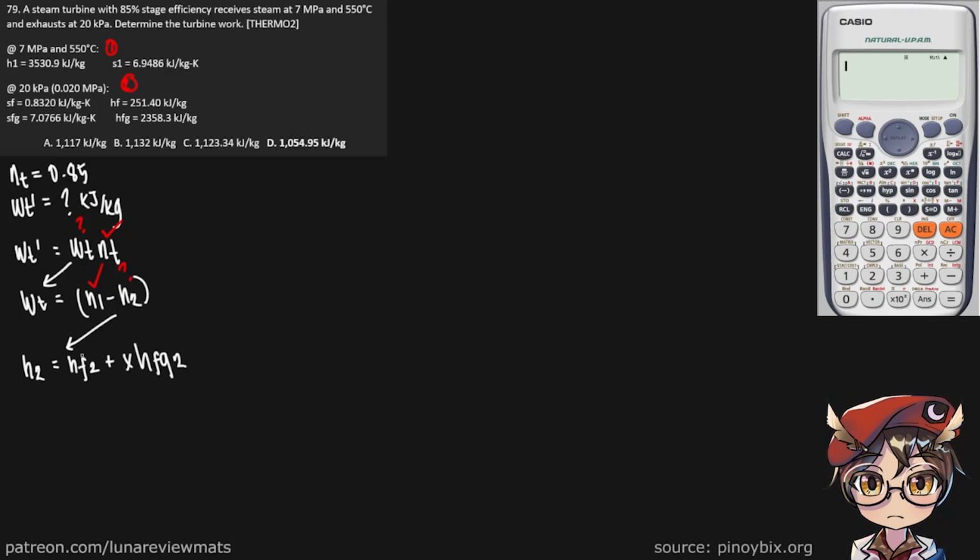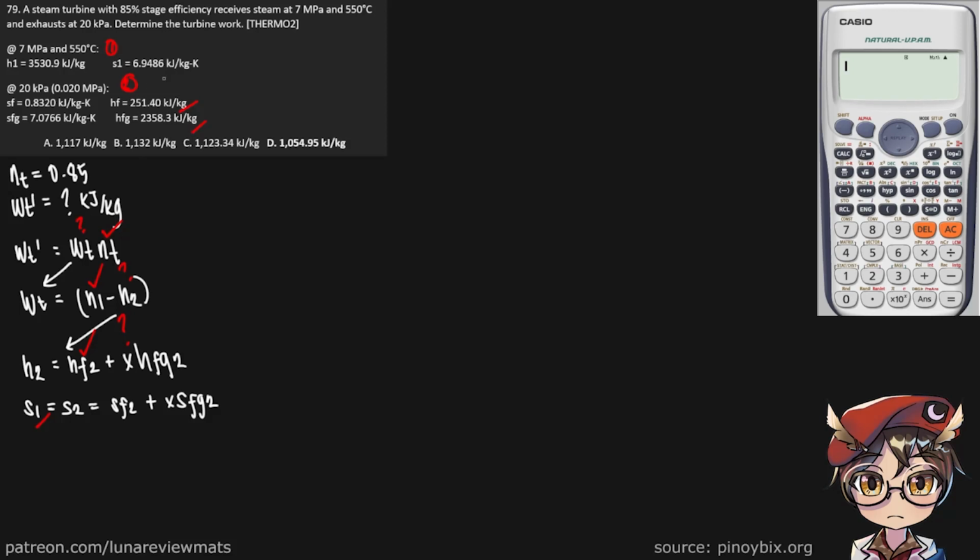Alright, so HF we are given over here. X is not given. HFG2 is over here. So we still need to find our X, or steam quality, by using our entropies. S1 is equal to S2 because it's an isentropic process, and that is given by SF2 plus X SFG2.